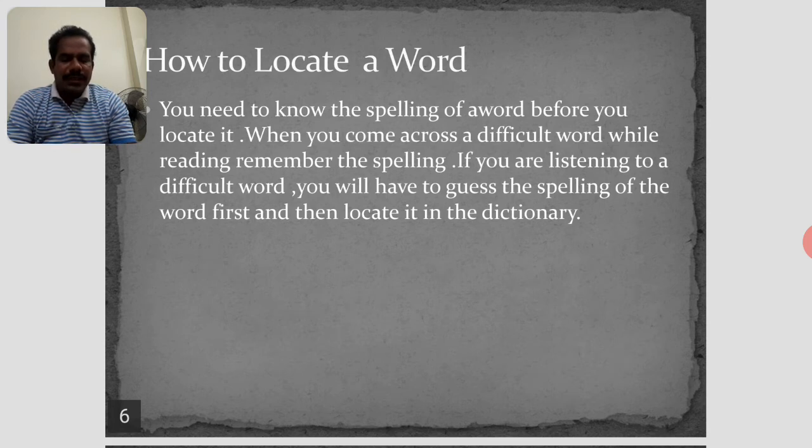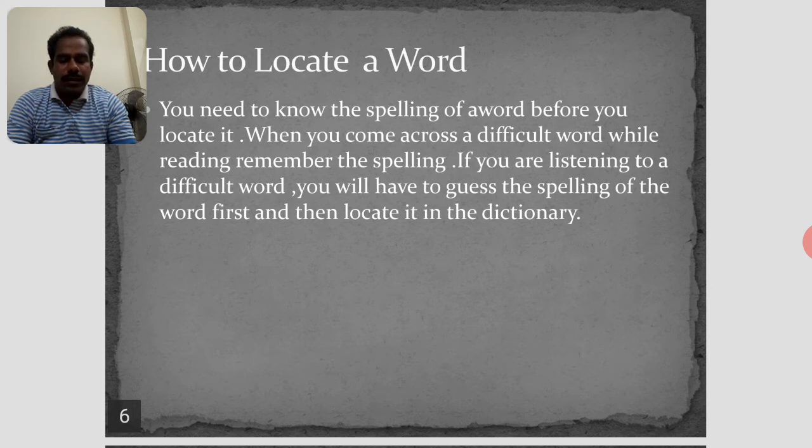When the word has been heard and not seen, remember that some words have silent letters and the pronunciation may not correlate with the spelling. The pronunciation and spelling are different. For some words the pronunciation is the same, but the spelling is different. The words mentioned here, week and weak, both have the same pronunciation, but the spelling is different. To locate the word, we should know the right spelling.